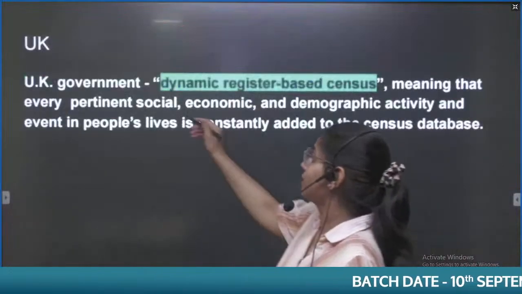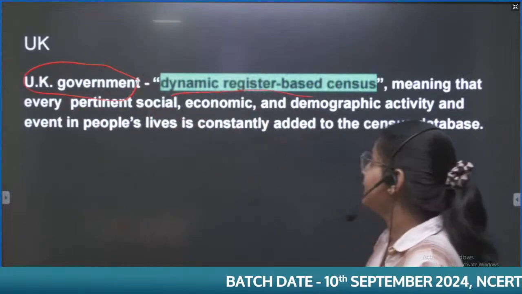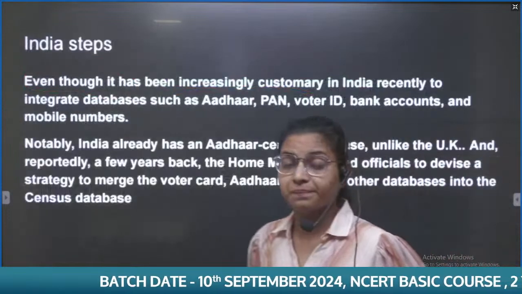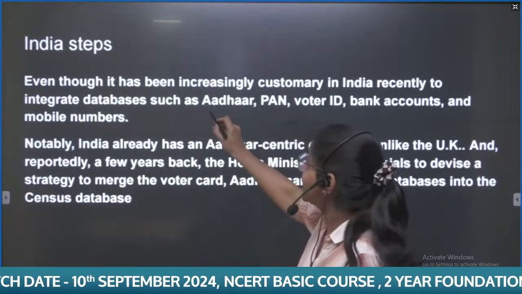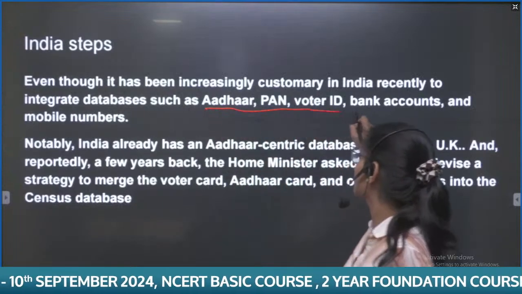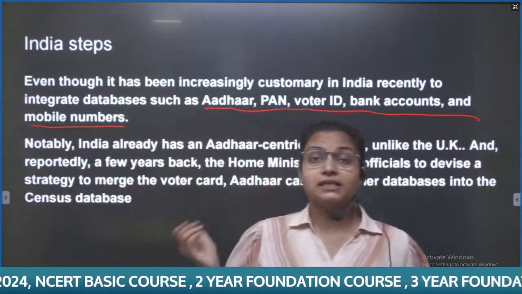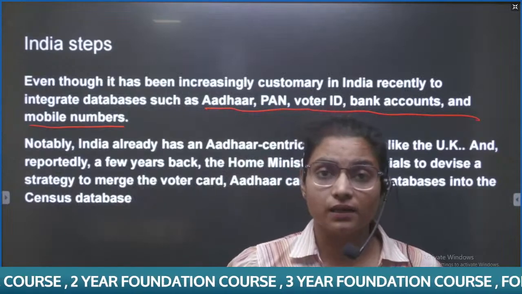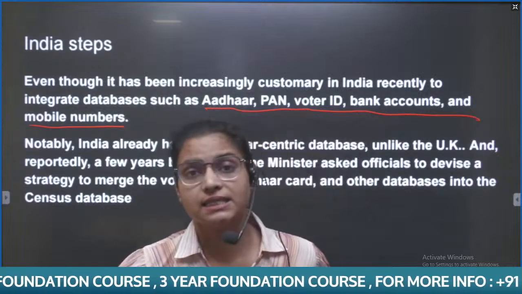Further, the case of the UK government has been mentioned, which is using a dynamic register-based census. Now, what kind of steps has India already taken in this aspect? We have linked the Aadhaar, PAN, voter ID, bank accounts, and mobile numbers. With this linkage, we can further link this to our census data, and we could have Aadhaar-linked census data.